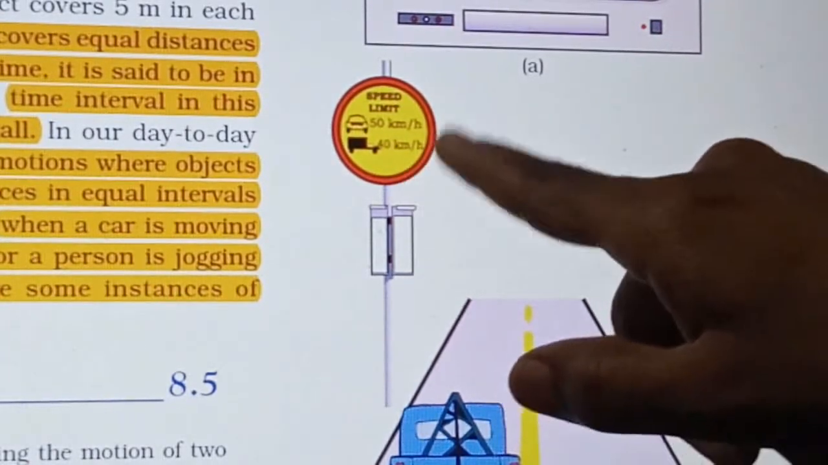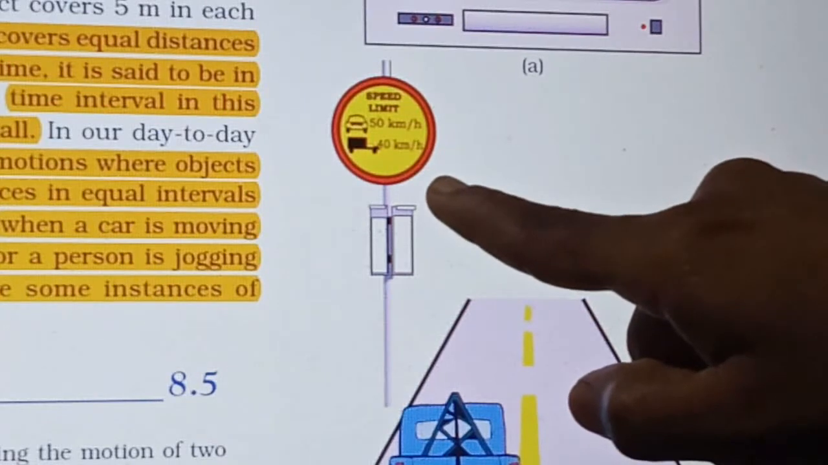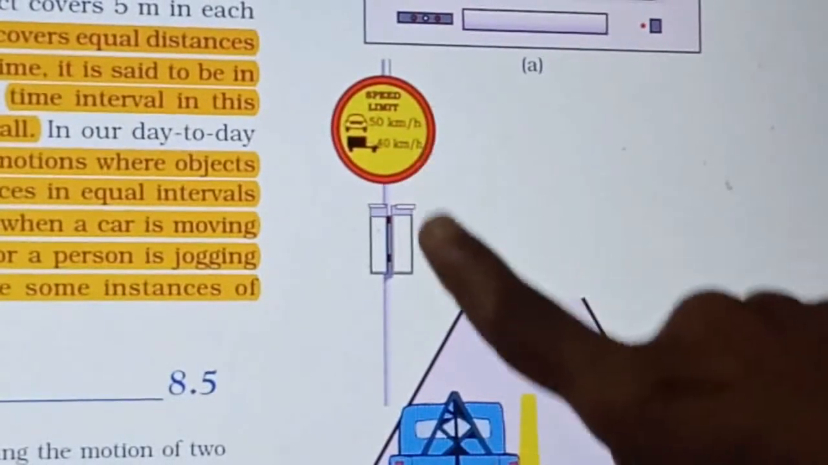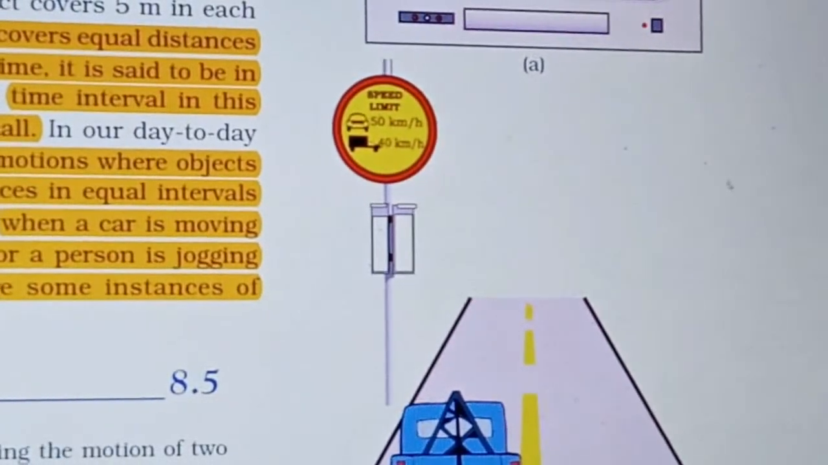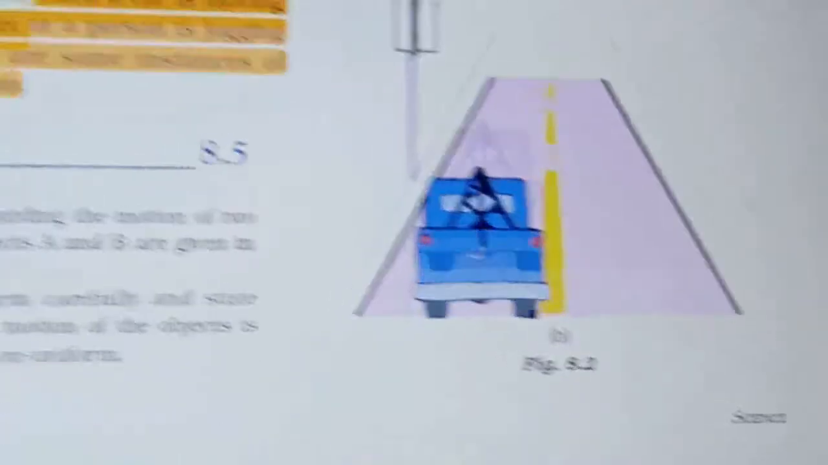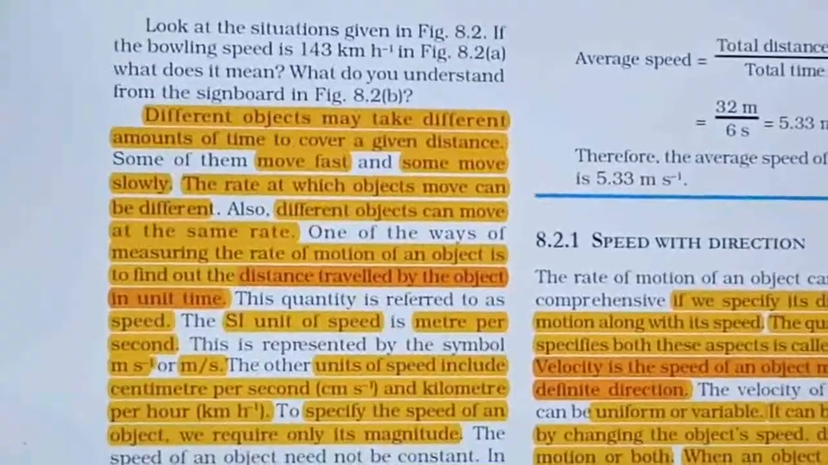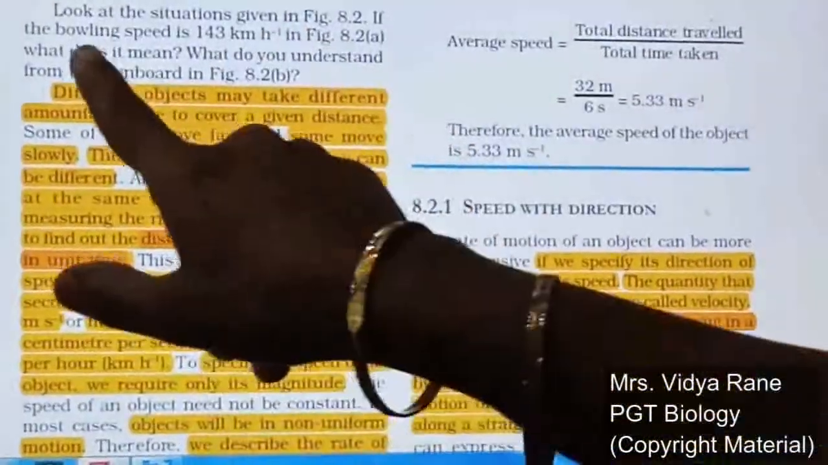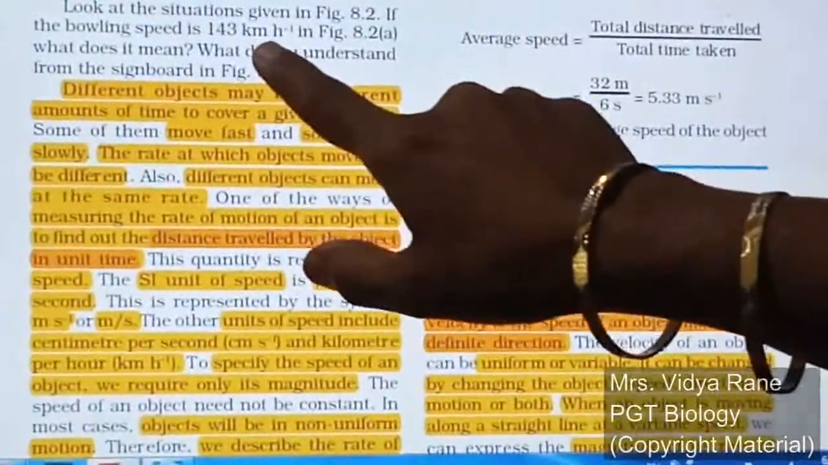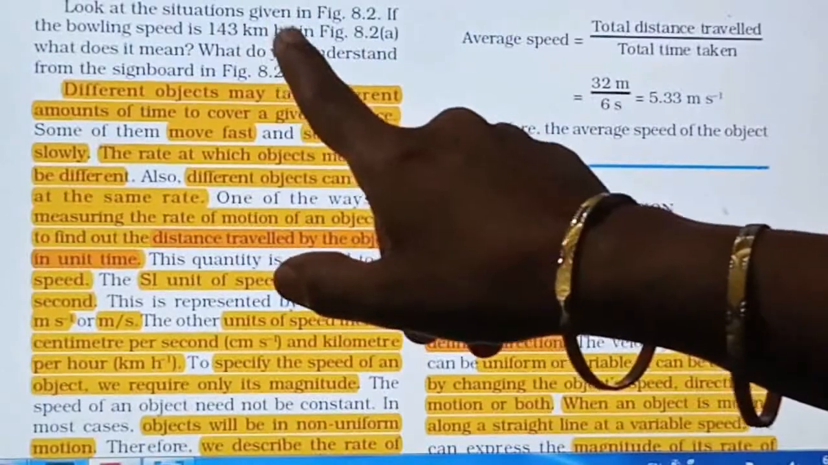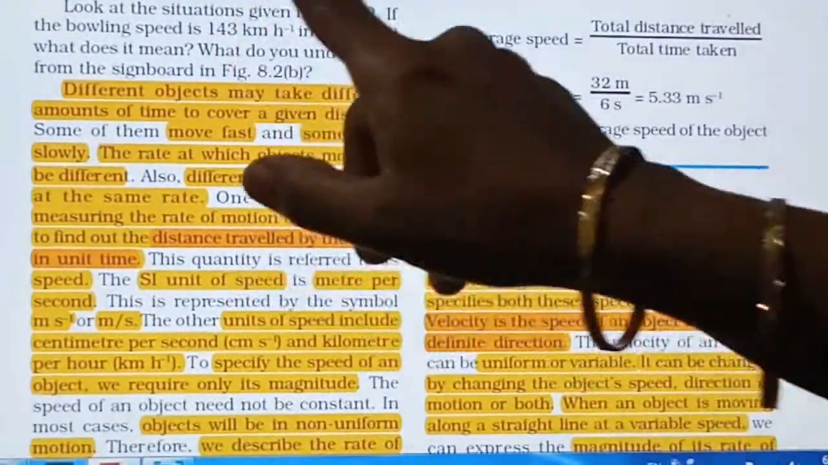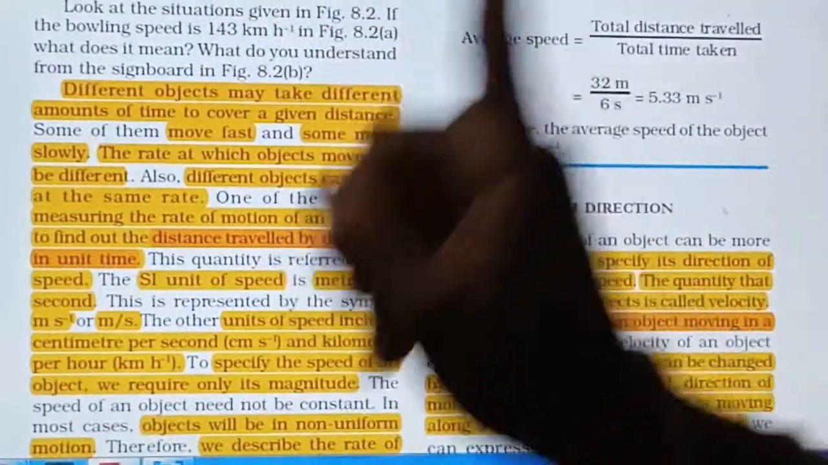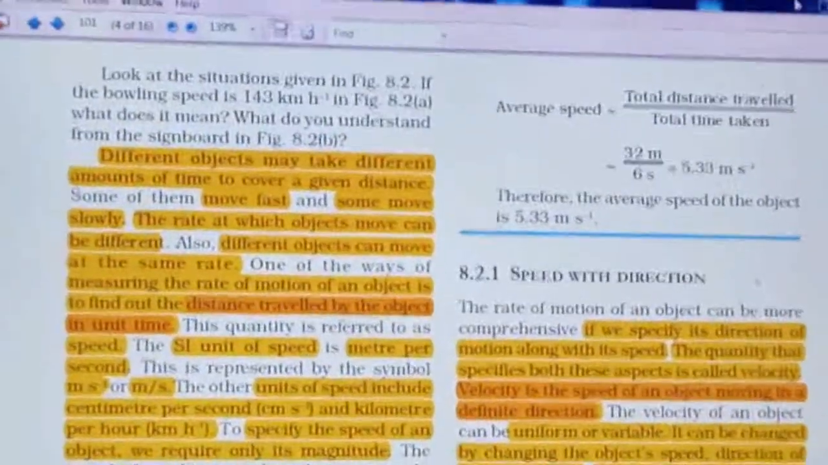It is there in your textbook. If it is not clearly visible here, you can see it in your textbook or in the PDF. So this is the speed limit for the vehicles. Now based on these two pictures, it is given in your textbook on the next page that in the first situation figure, the bowling speed is 143 kilometers per hour. This means that the ball will cover a distance of 143 kilometers in 1 hour. So that was the speed of the ball.